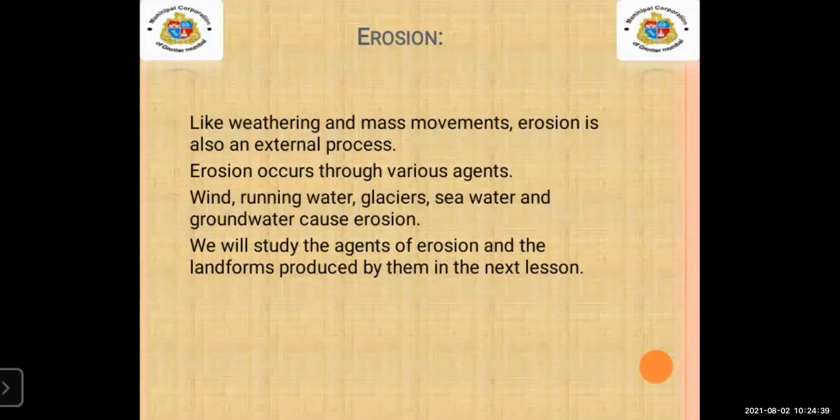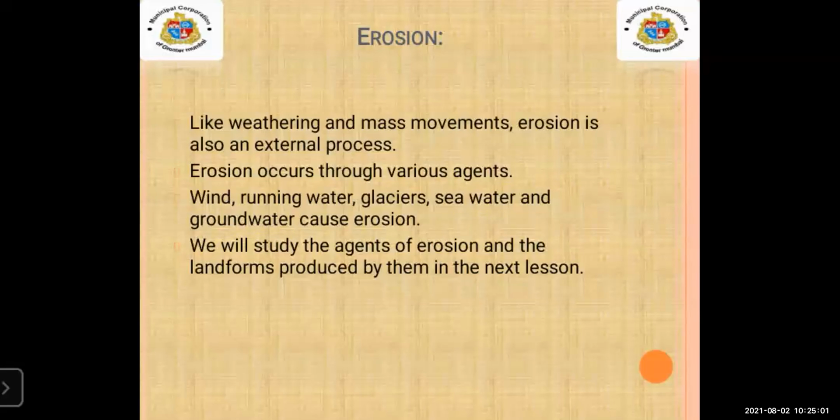Like weathering and mass movement, erosion is also an external process. Erosion occurs through various agents: wind, running water, glaciers, seawater, and groundwater.